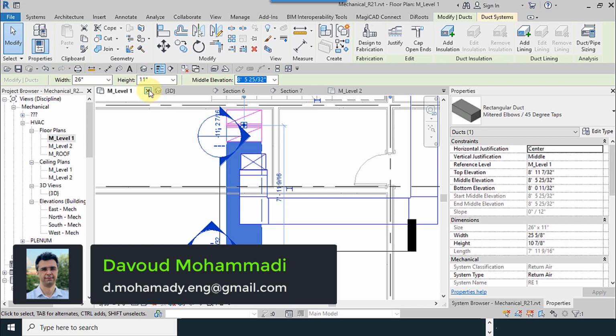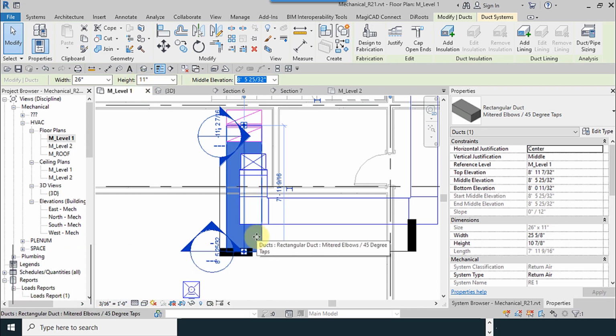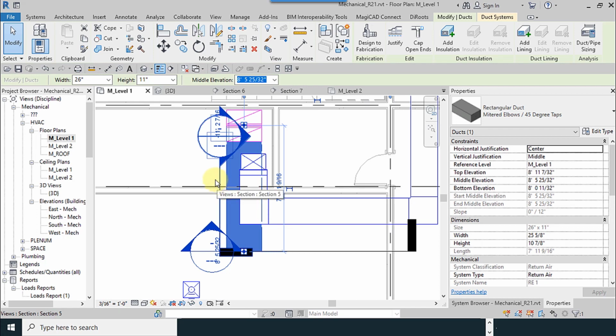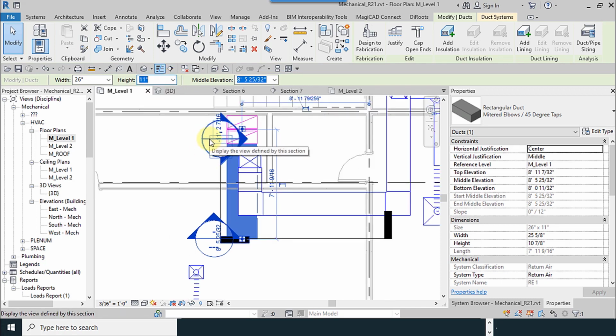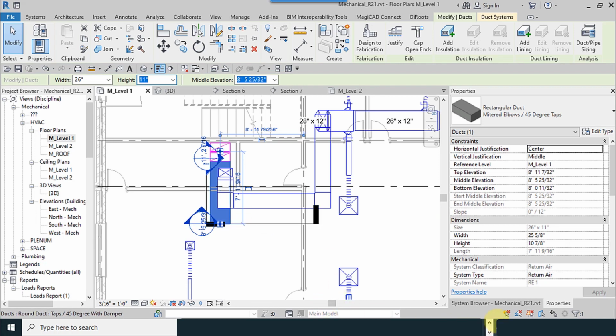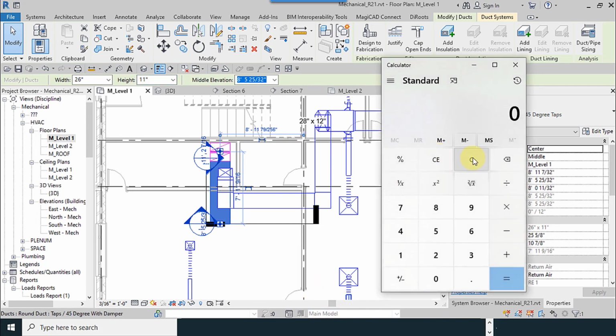Now the size which I select, its height was 11, so the duct which I want to connect to it must be in even number. For the total project, the size of duct was 2400 CFM.